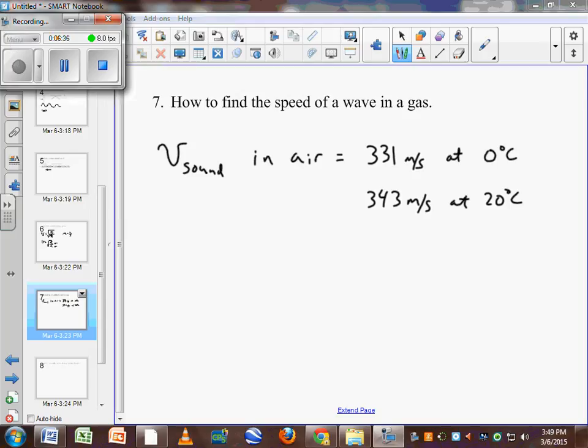So what we're going to do is use a nice simple equation here. In the textbook, they have a more complicated equation that we're not going to use. But we can always solve for the speed of sound in air as being 331 meters per second plus 0.6 times the temperature in degrees Celsius.